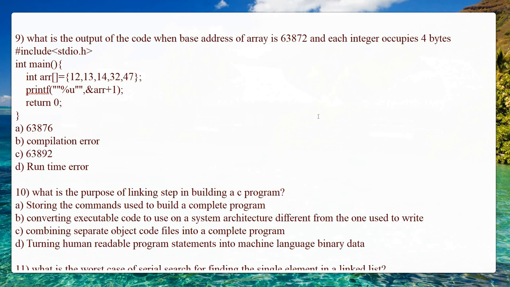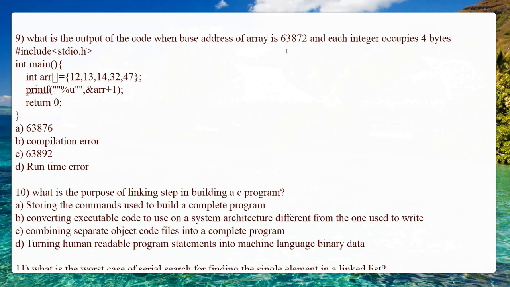The next one is: what is the output of the code when the base address of the array is 63872 and each integer occupies 4 bytes. In int main, the array is 12, 13, 14, 32, 47. Here you are going to printf %u, address of array ar of +1. Seeing the %u, they have given two codes, and when you compile this code it gives a compilation error.